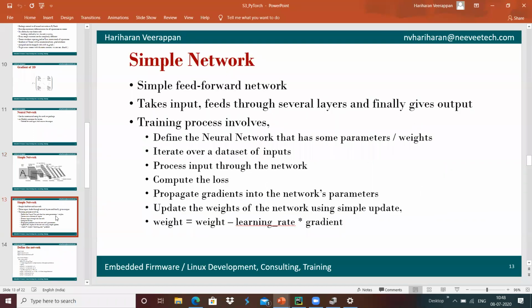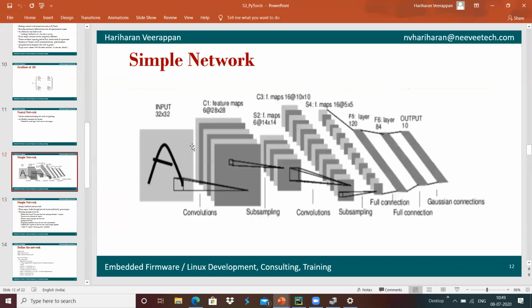The simple network that we are trying to achieve is a simple feed forward network, which means it provides the input to the output in the forward manner. It takes the input, feeds it through several layers and finally gives the output. For example, here the 32 cross 32 input is fed to the feature mapping with convolution, then we do subsampling, then convolution and subsampling again, and with that we convert into the output layer.